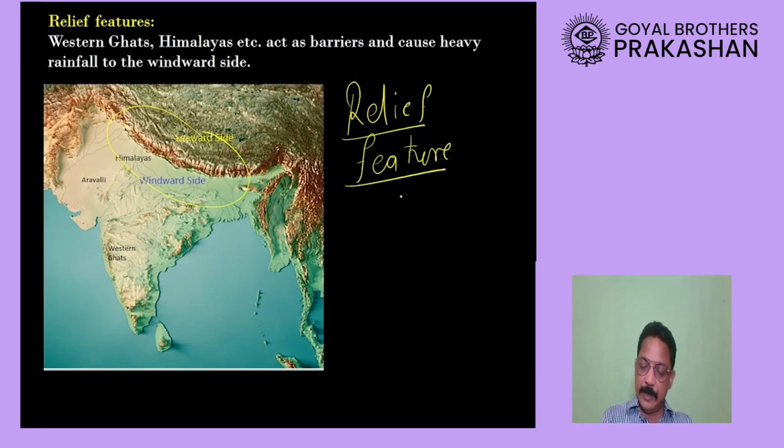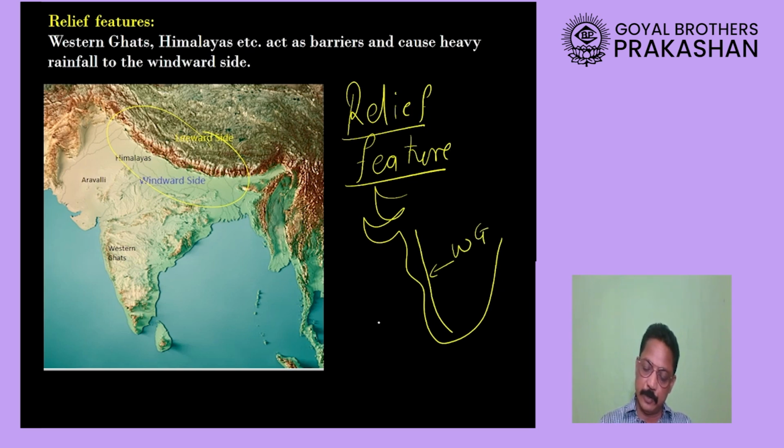Similarly, if I draw here India, my dear students, and if I draw here a mountain called Western Ghat, then when the winds come from the sea towards India, the Western Ghats will block them. So on the western side here, there will be more rainfall.